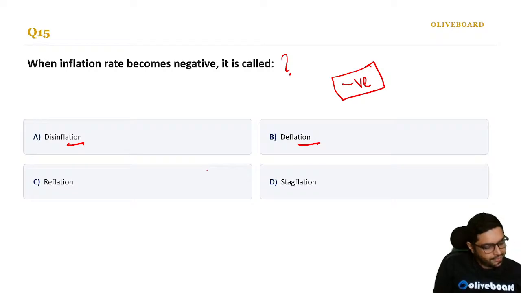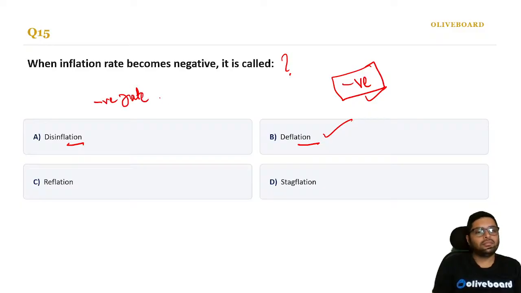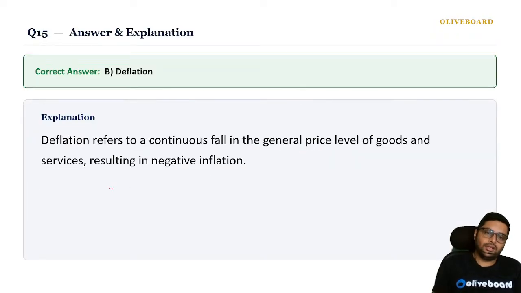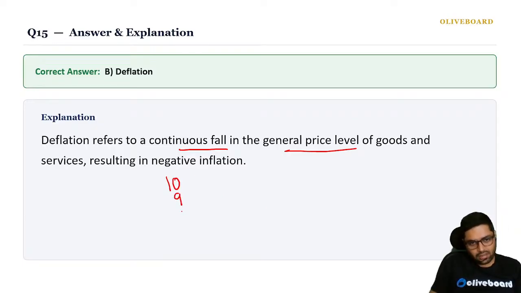Can anyone tell me what is the difference between these two? Deflation is negative inflation. Disinflation is negative rate of inflation. Okay, negative rate of inflation. So deflation refers to continuous fall in general price level. Suppose if today I bought an apple for 10 rupees, next year I bought it for 9. So this is called deflation.